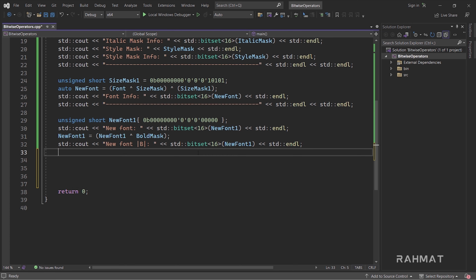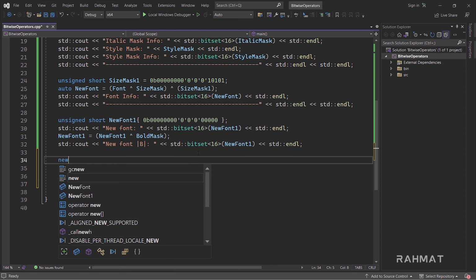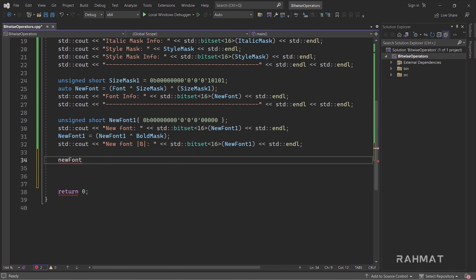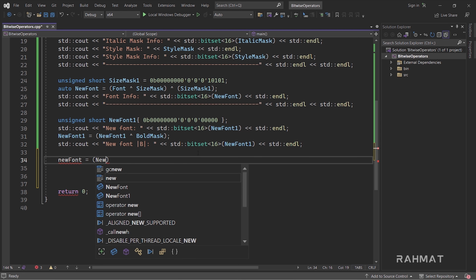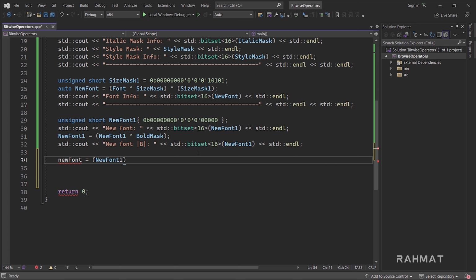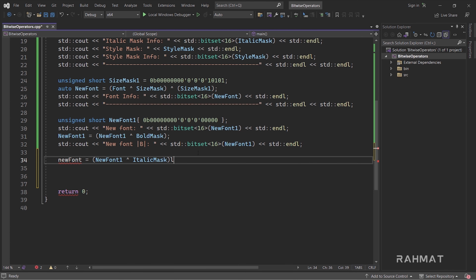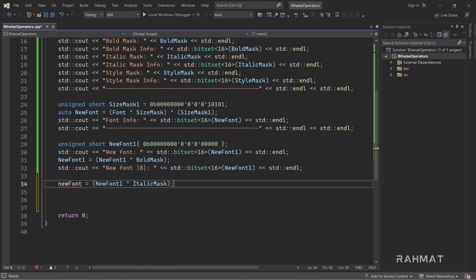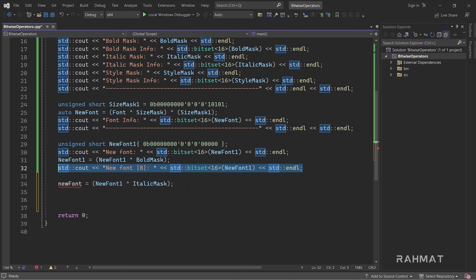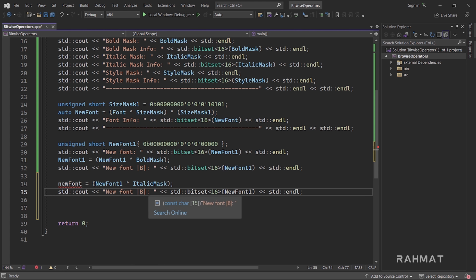So let's have a little room right there and say new font 1 is equal to new font. New font already has the bold mask, so I'll tell it it should be italic as well. This time let's print it again, and we will exactly have italic as well.